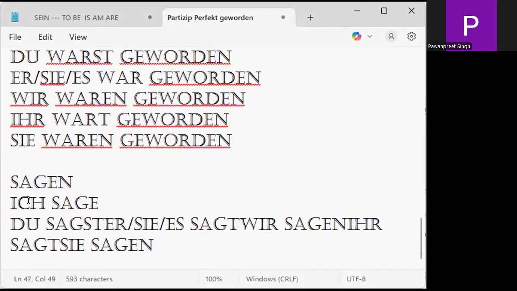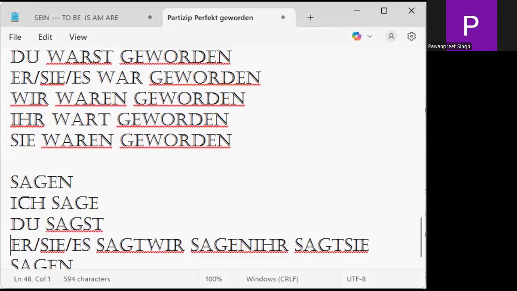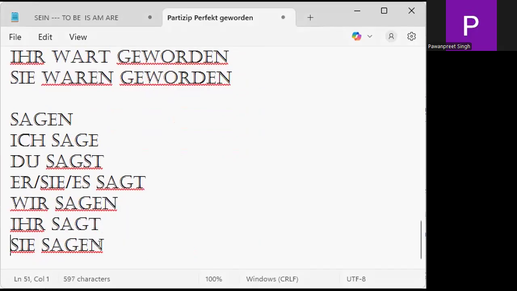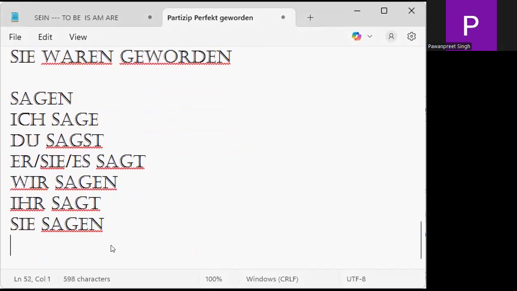Basically, this is your conjugation. We need to understand it by heart again in present tense. Ich sage, I say. Du sagst, sie es sagt, wir sagen, ihr sagt, and sie sagen. Is it clear to you, my friends?